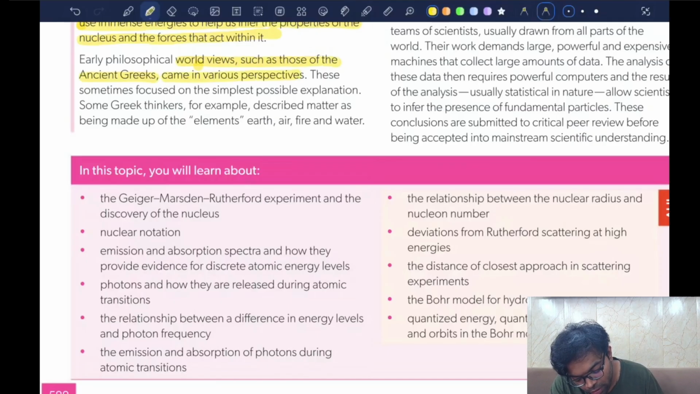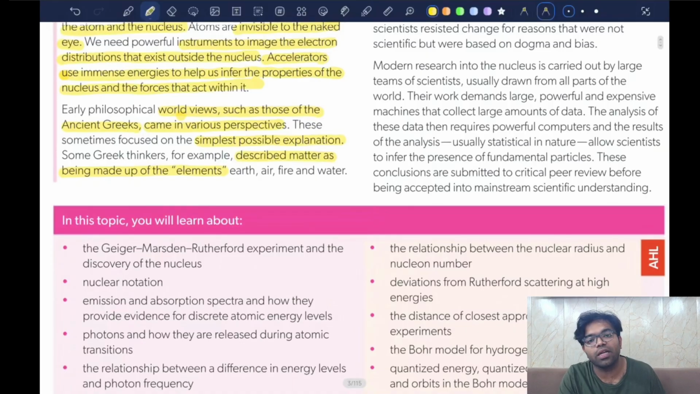These sometimes focused on the simplest possible explanation. Some Greek thinkers, for example, described matter as made up of elements like earth, fire, water, air, etc. Because those were the fundamental particles that they were able to observe in their surroundings. The earth, the land that was beneath their feet was earth. The water that they drank, the air that they breathed, the fire that they used to keep themselves warm, all